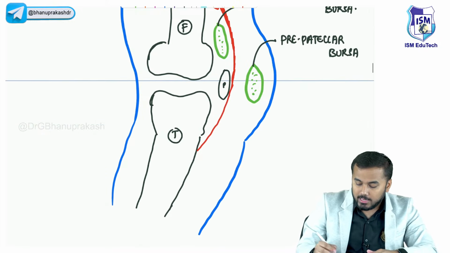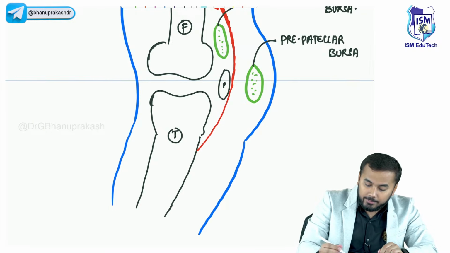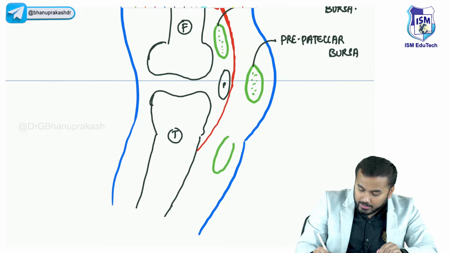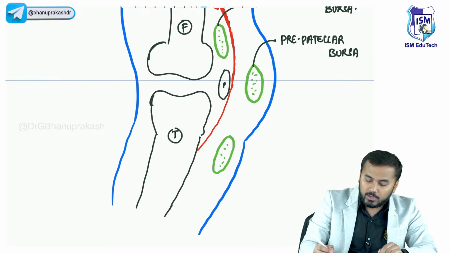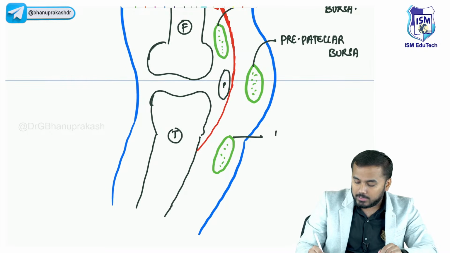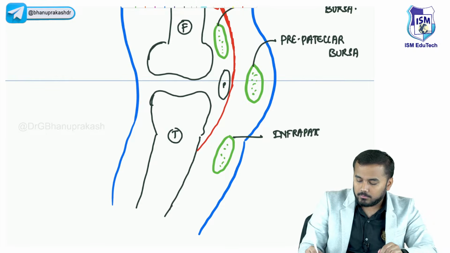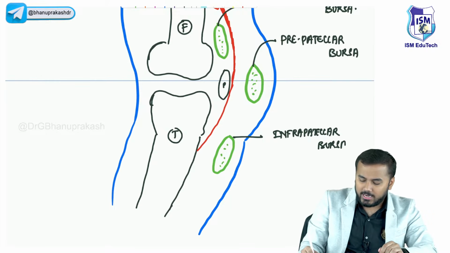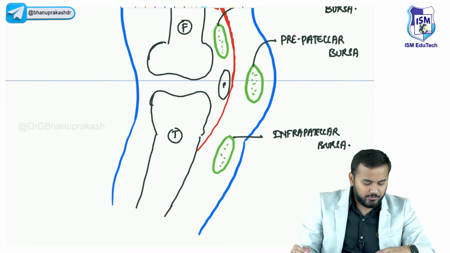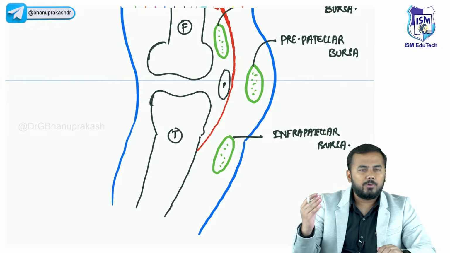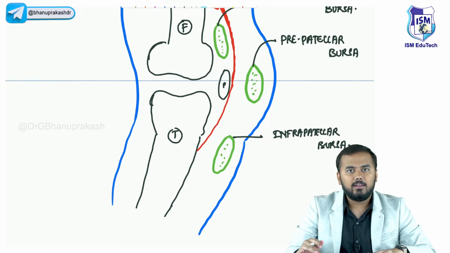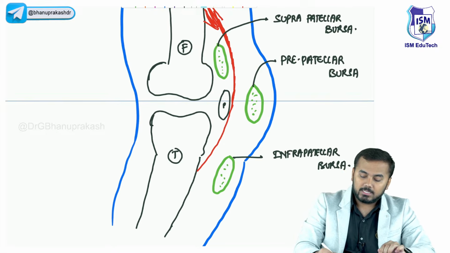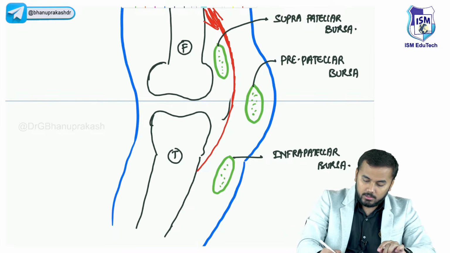And let me draw a bursa below the patella here also, and this one is called the infrapatellar bursa. Actually, guys, within this infrapatellar bursa there are superficial and deep parts also. I'm not going into that detail. Just remember, below the patella, whatever bursa you have is the infrapatellar bursa.